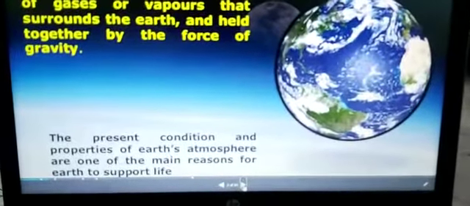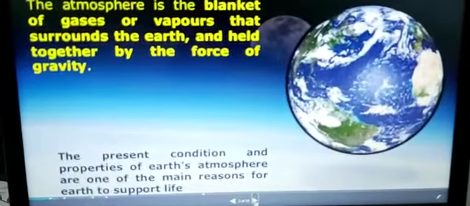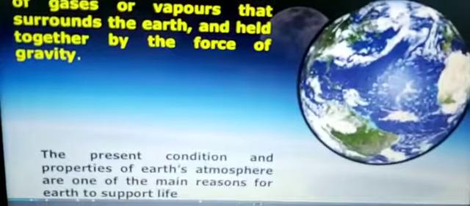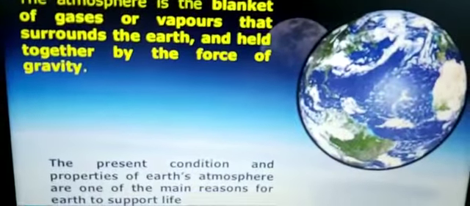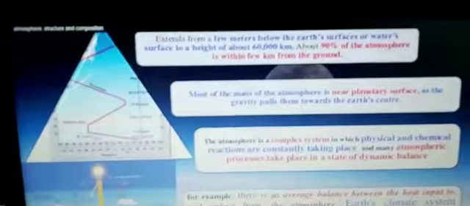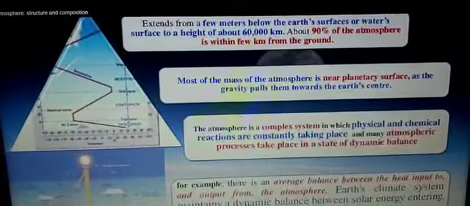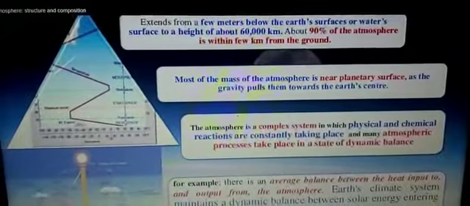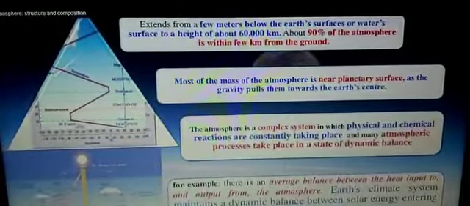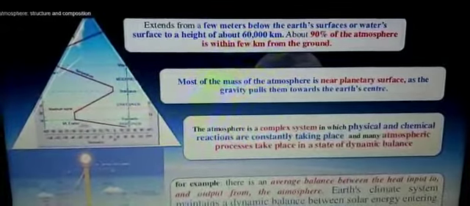So children, the atmosphere protects the earth from harmful ultraviolet and infrared rays of the sun. This you have already studied. Children, now we'll see the other facts about the atmosphere. Now children, here you can see the table, which tells you that the atmosphere extends from a few meters below the earth's surface or water surface to a height of above 60,000 kilometers.